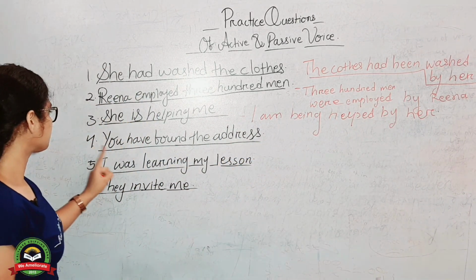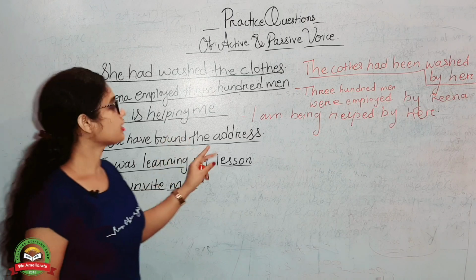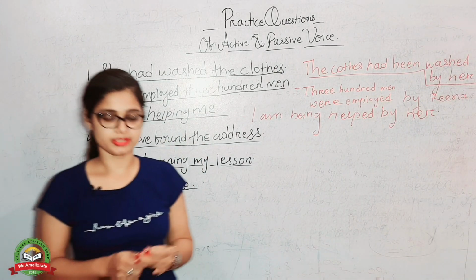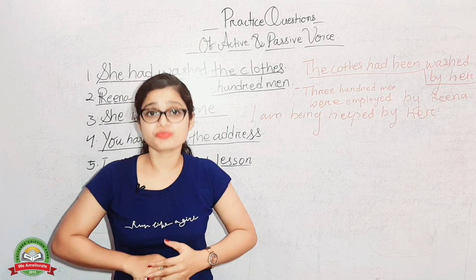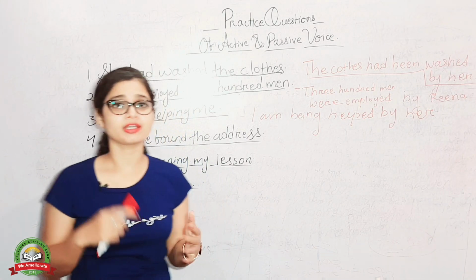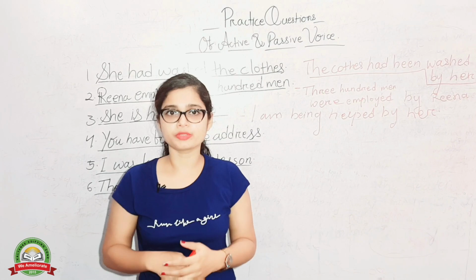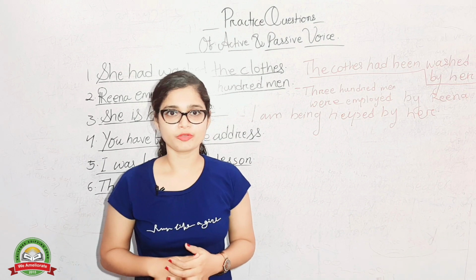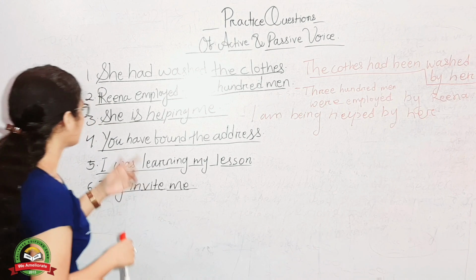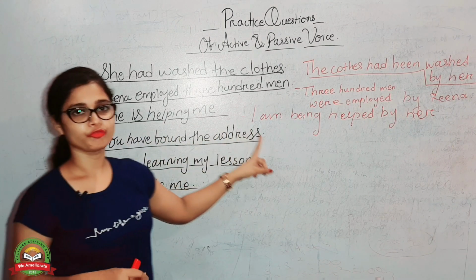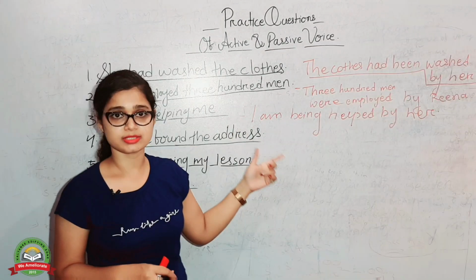Okay. So the fourth one. You have found the address. So the sentence is in which form? You can pause the video and guess which form the sentence is in, and you can try to do it by your own. Okay. So it will be better for you, for your betterment. Okay. So here you have found the address, right?